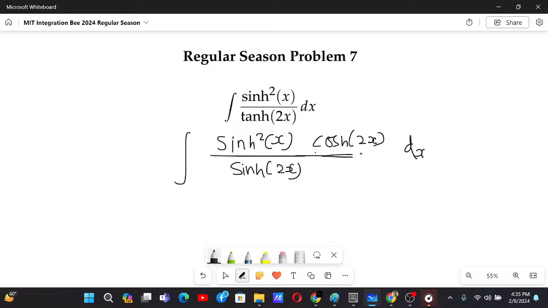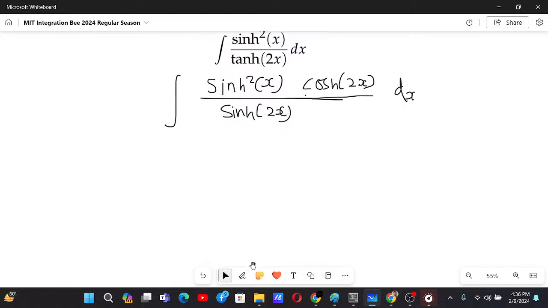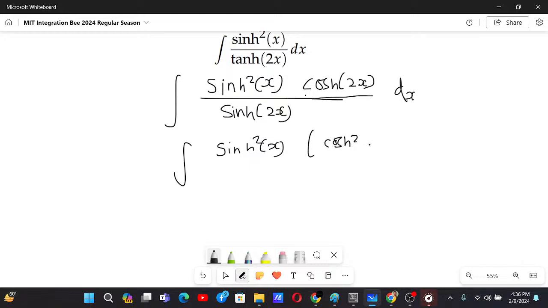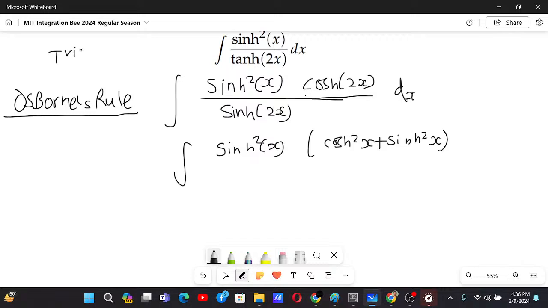And now we can just break them from their formulas of sinh 2x and cosh 2x. The formula for cosh 2x is cosh²x plus sinh²x. To get these formulas, you can basically use Osborn's rule. From the trigonometric formulas, if we use Osborn's rule, we get the hyperbolic formulas. You can search about this if you are interested.